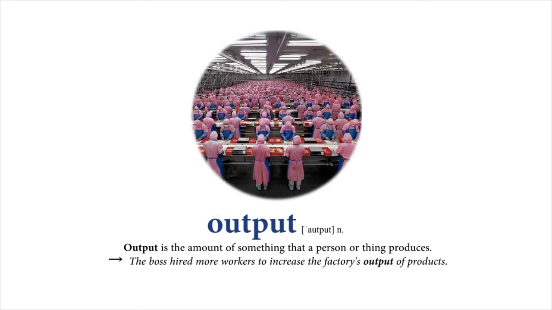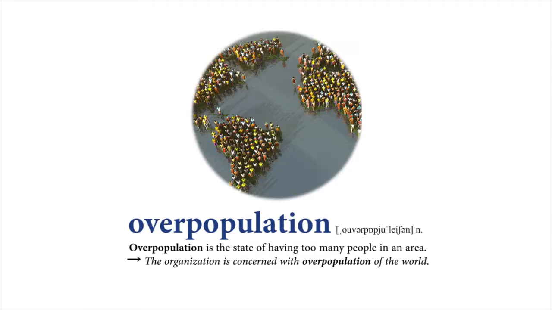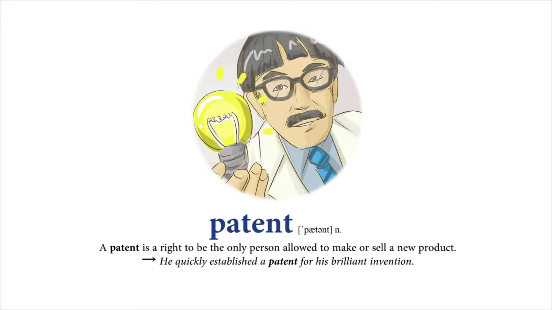Output. Output is the amount of something that a person or thing produces. The boss hired more workers to increase the factory's output of products. Overpopulation. Overpopulation is the state of having too many people in an area. The organization is concerned with overpopulation of the world. Patent. A patent is a right to be the only person allowed to make or sell a new product. He quickly established a patent for his brilliant invention.